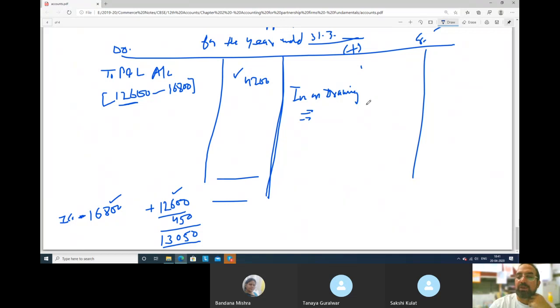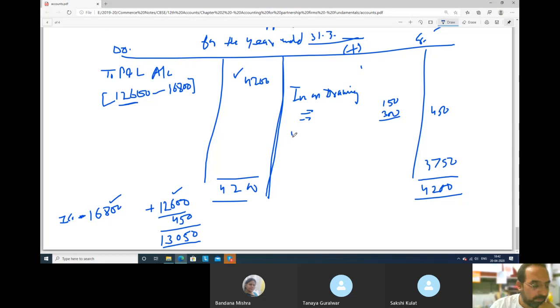But interest on drawing is how much? 150 and 300 rupees we have in hand. So this 450 will be deducted. So total is how much? 4,200, and this 4,200 total will come here. So out of 4,200 if you will deduct 450, what will be your answer? 3,750. So in this question we got loss.